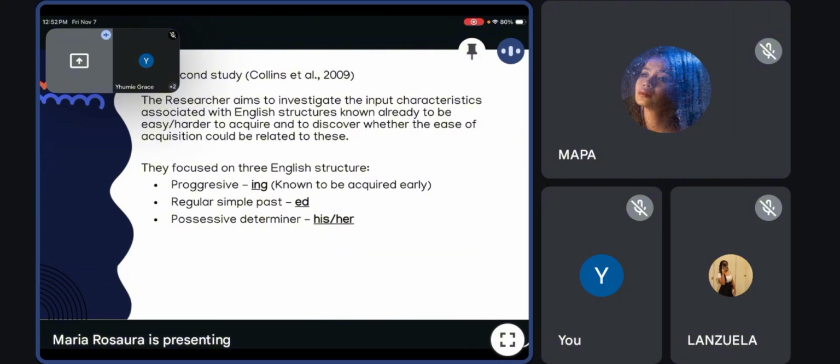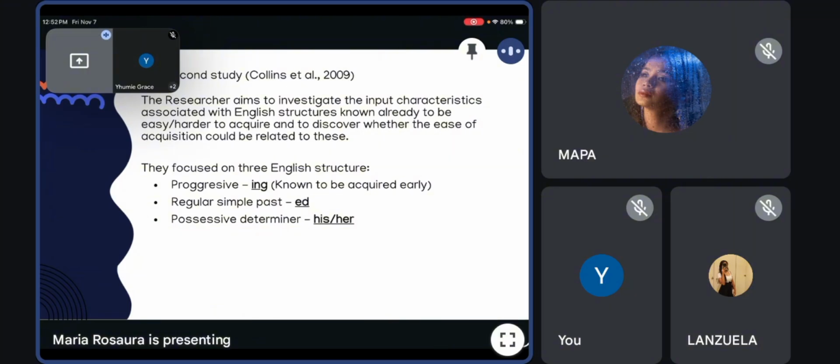And -ed is less salient, often silent in speech, so it is harder to notice, while his or her is the hardest since it's short, context-dependent, and less frequent. So the study's results show that learning depends heavily on how visible and meaningful a form is in real input.